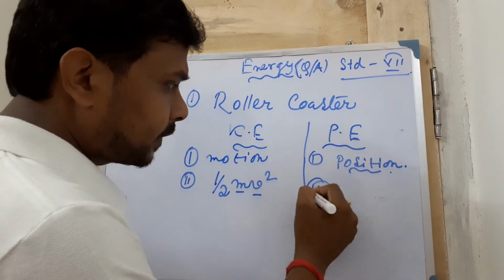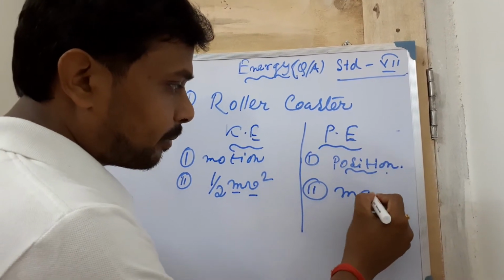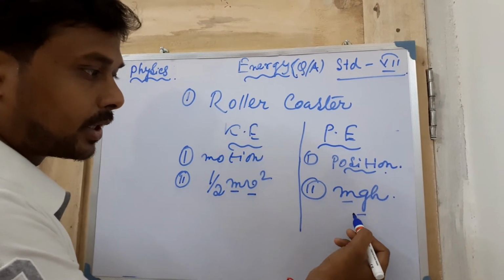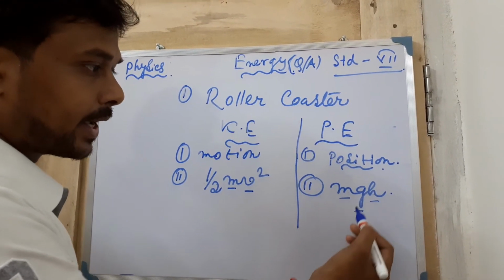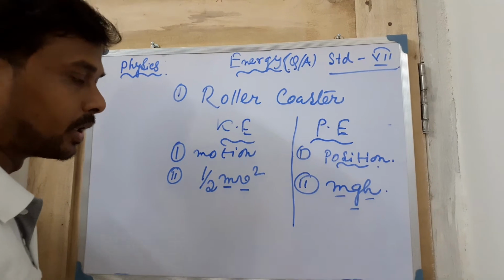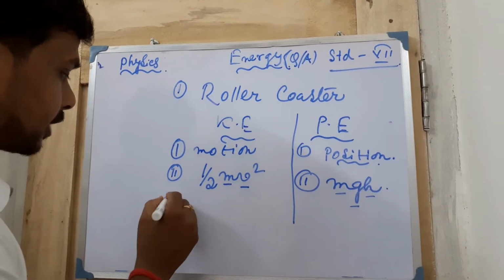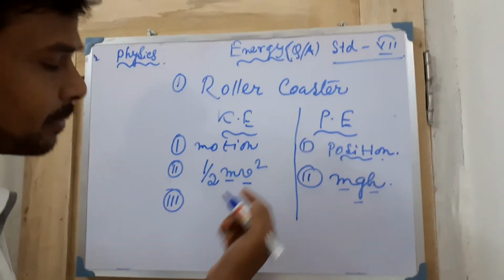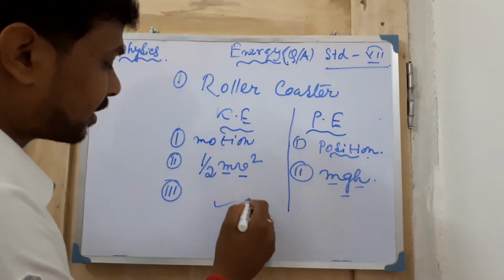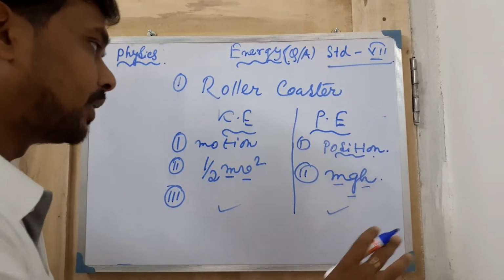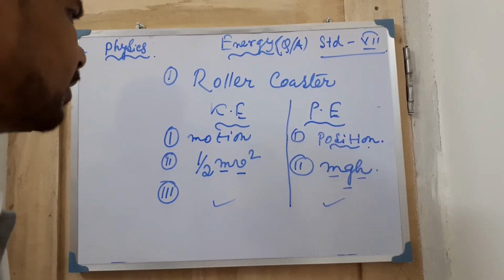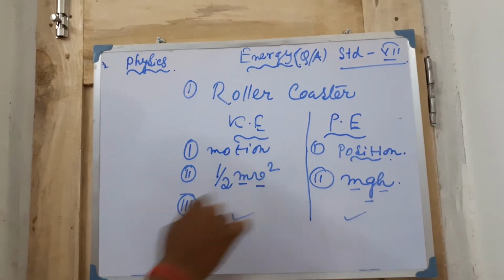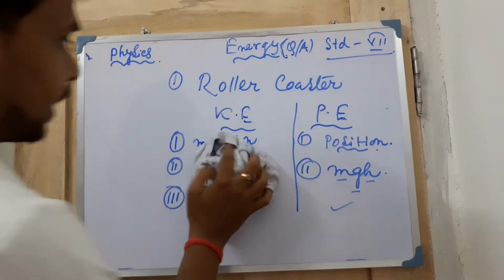Next, the mathematical form of potential energy is m g h: mass of the body, g the acceleration due to gravity, h the height of the body from the ground. Third, you can write one example easily for each. This is the difference between kinetic and potential energy.